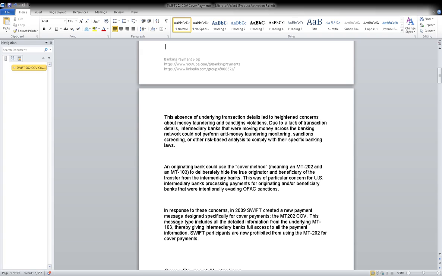The absence of underlying transaction detail led to heightened concern about money laundering and sanction violation. Due to lack of transaction details, intermediary banks that were moving money across the banking networks could not perform anti-money laundering monitoring, sanction screening, or other risk-based analysis to comply with specific banking laws.